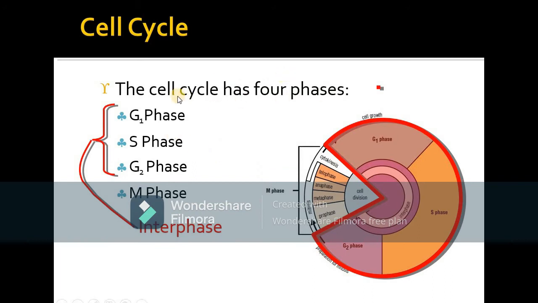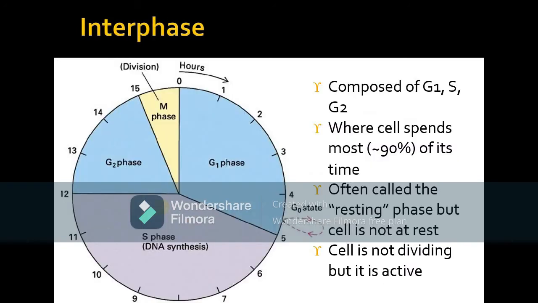The cell cycle has four phases: G1 phase, S phase, G2 phase, and M phase. The first three are called the interphase. What is interphase? Interphase is composed of the G1, S, and G2 phases, where the cell spends most of its time. You can see in the figure that the G1 phase takes about 5 hours, the S phase about 8 hours, and the G2 phase about 4 hours, while the M phase takes just a few hours.